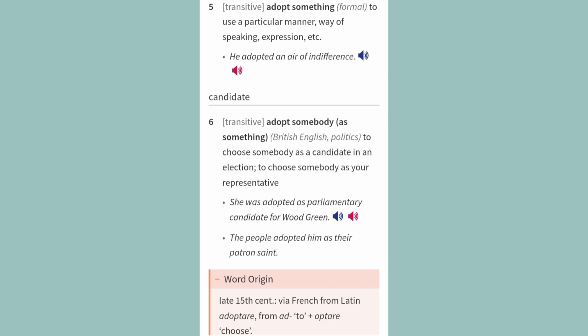Word origin. Late 15th century. Via French from Latin adoptare, from ad, meaning to, plus optare, choose.